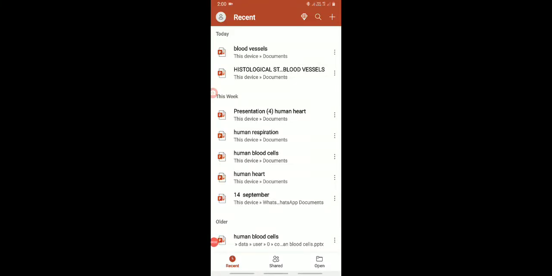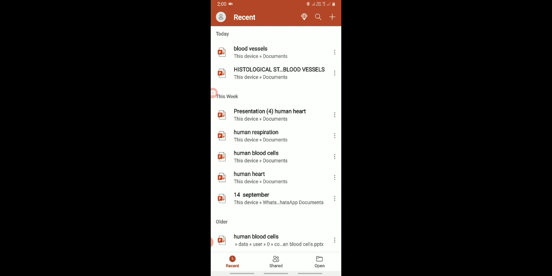Okay, students, the last time we studied the structure of the human heart. Under this, we studied the internal and external structures of the human heart. Also, we studied the conducting system of the human heart. Now, the third factor of the circulatory system is the blood vessels.